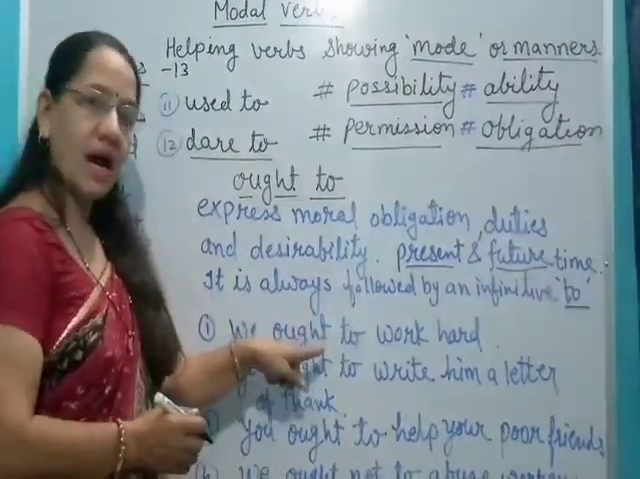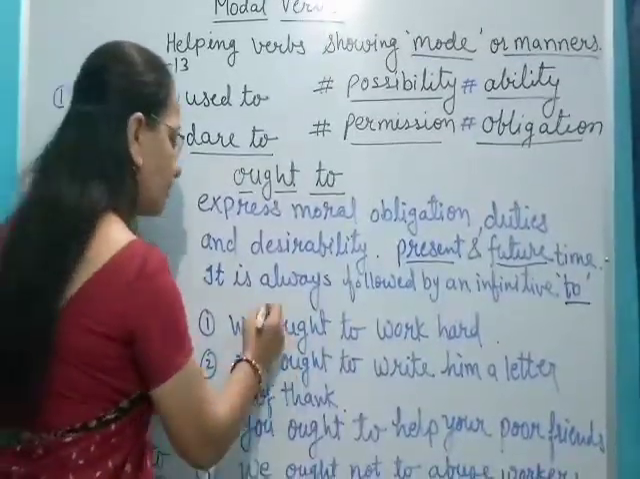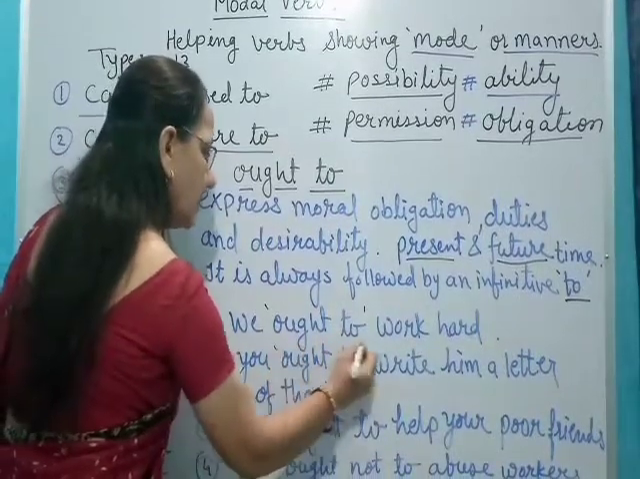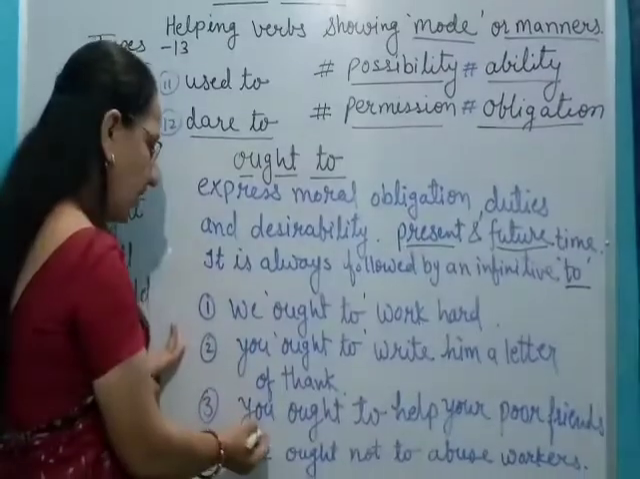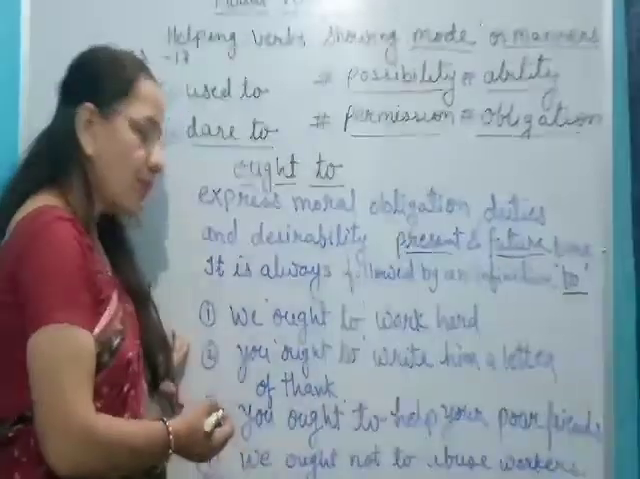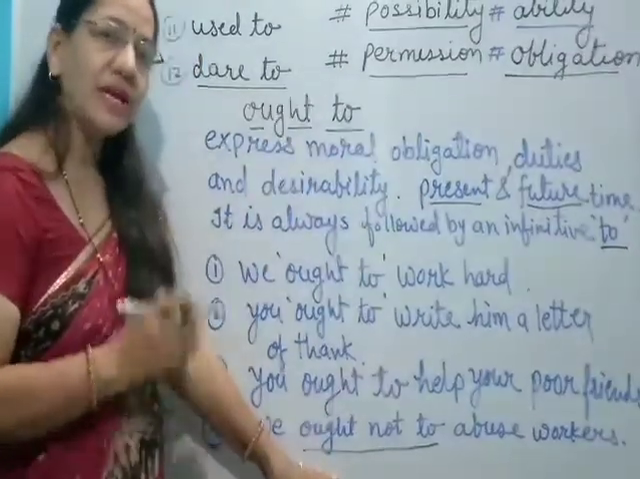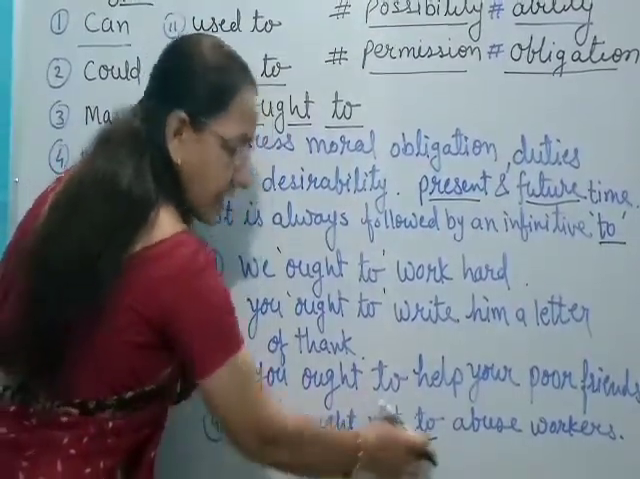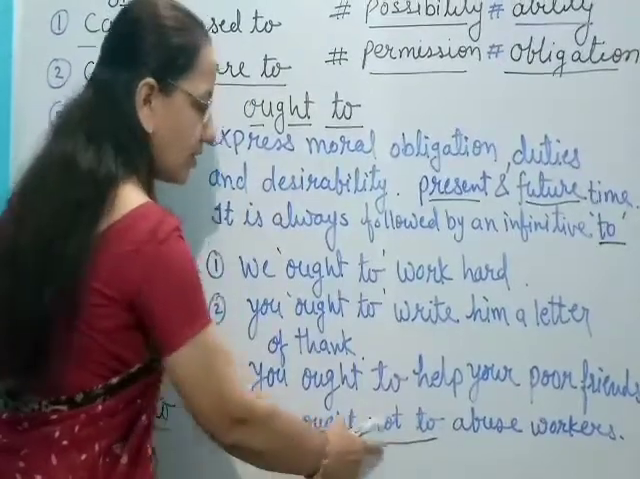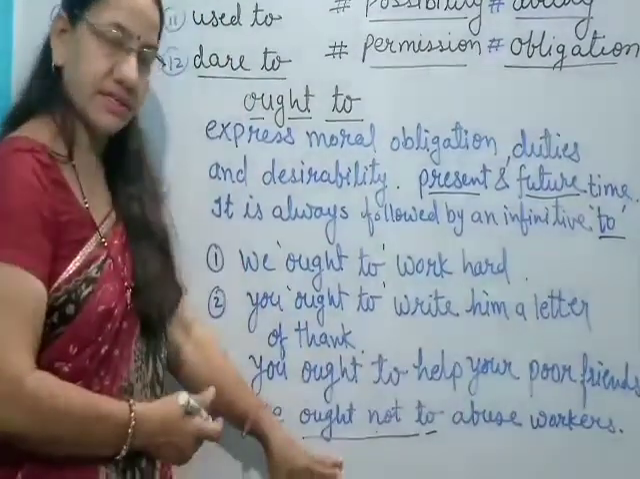We ought to work hard. You ought to write him a letter of thanks. You ought to help your poor friends. When you are going to make a negative sentence, you have to apply not in between ought and to. Okay. We ought not to abuse workers, like this.